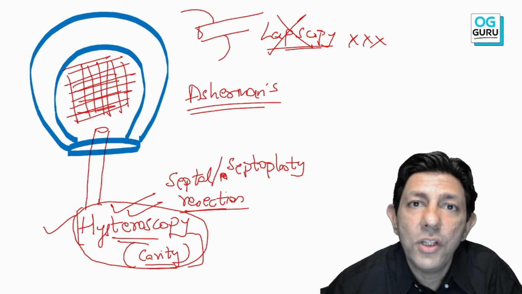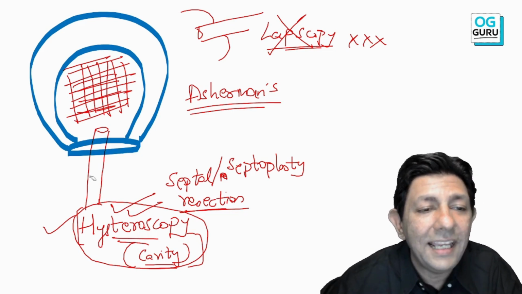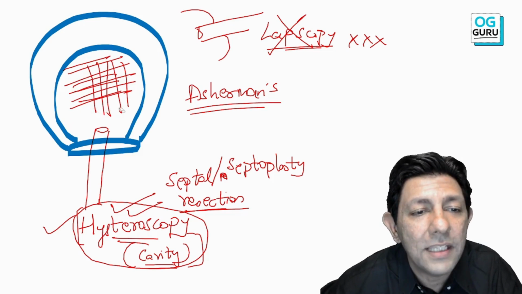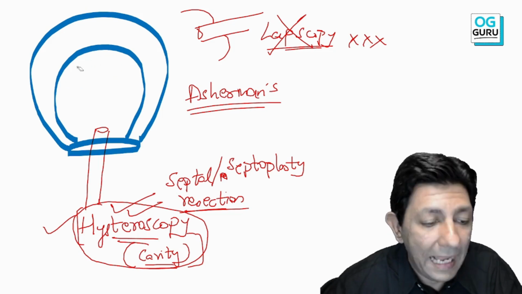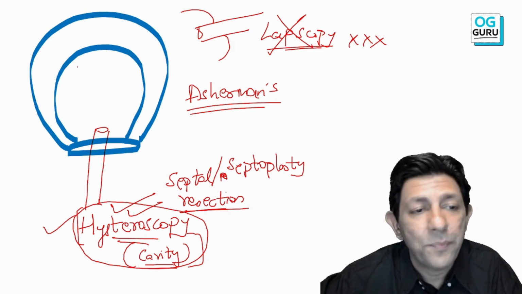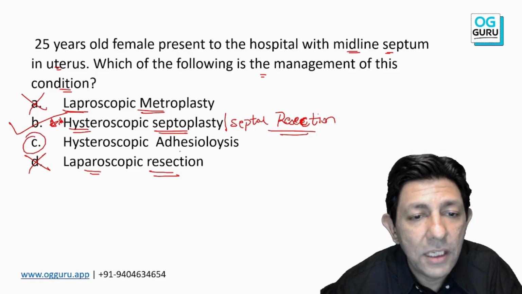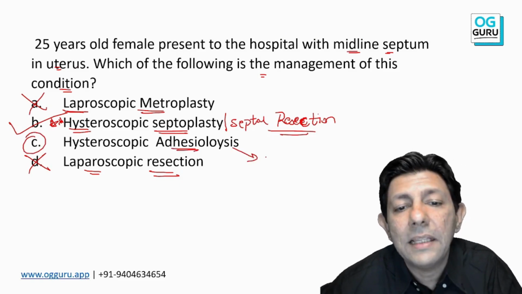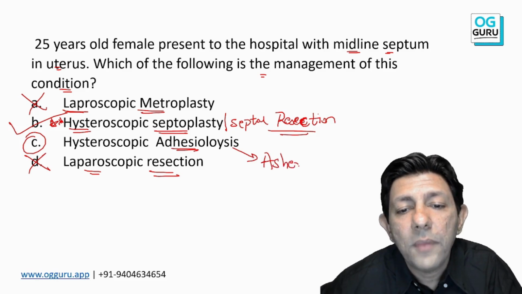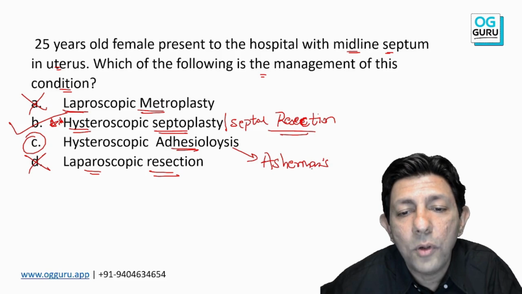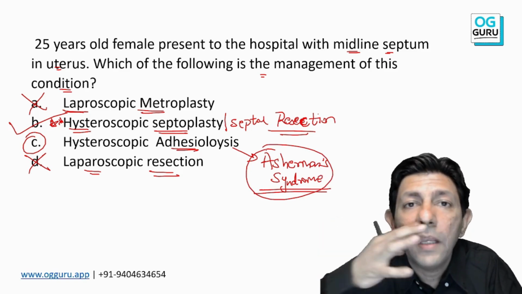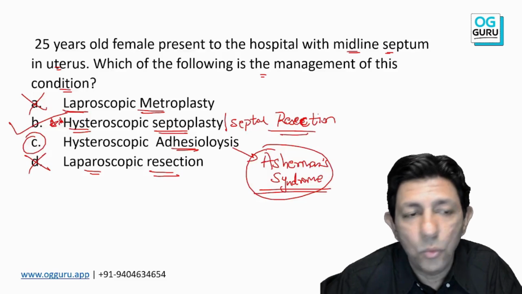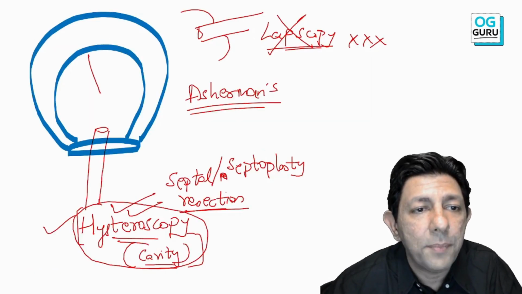Again, sir, adhesions, adhesiolysis, but again, hysteroscopic. You can see I'm cutting the adhesions through the scissors. Hysteroscopic adhesiolysis and never laparoscopy. Okay, so this option C, hysteroscopic adhesiolysis, that is done for Asherman syndrome. 2 MCQs discussed. Okay, so remember my dear student, septum is projecting within the uterine cavity, and for septum I